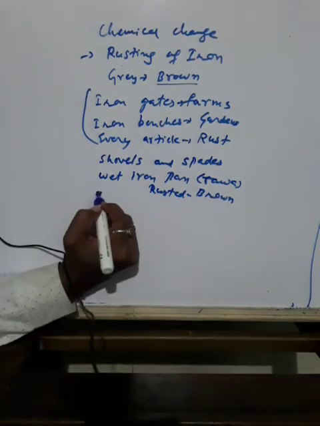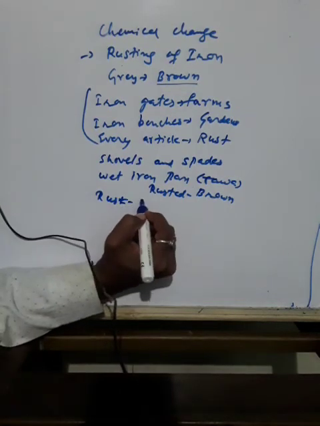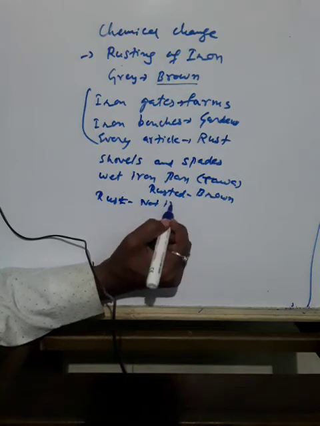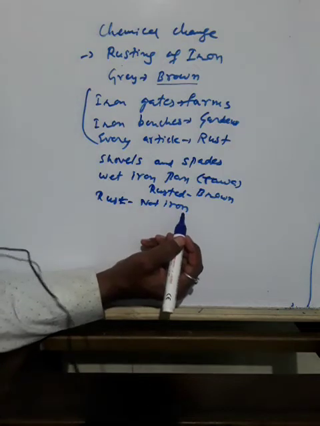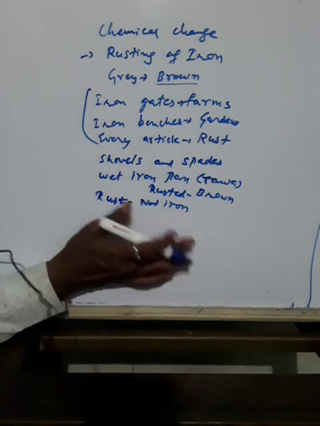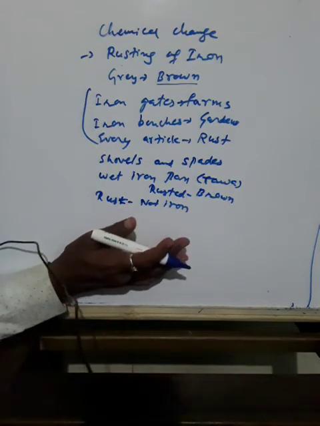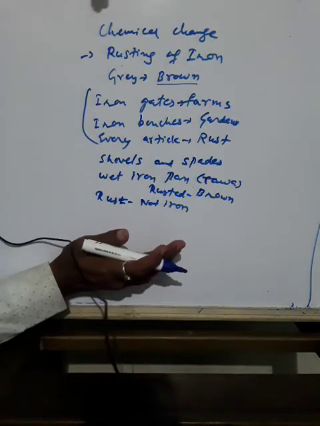Okay, so rust is not iron. Actually, you don't think that rust is iron. It is different from the iron on which it gets deposited. That layer will get deposited on the iron.